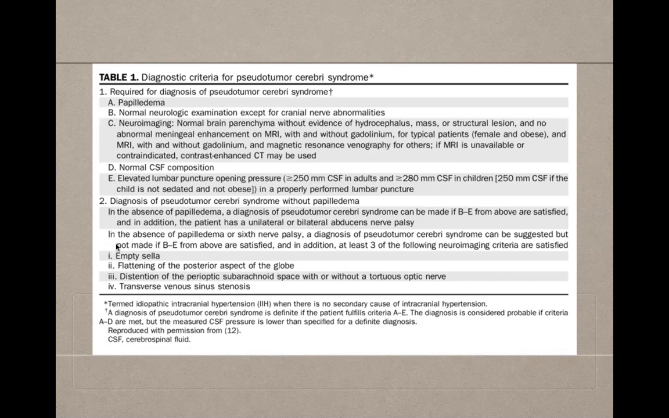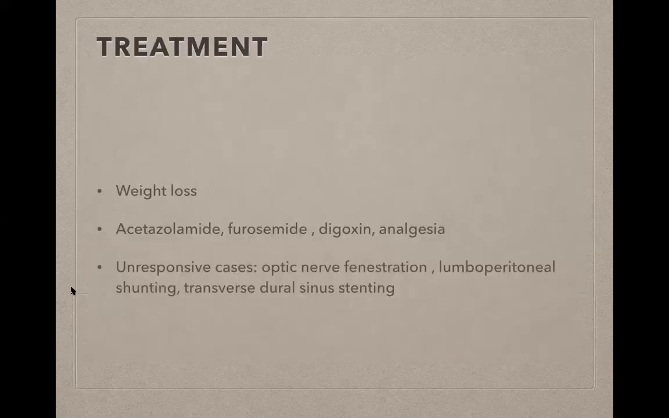In the absence of papilledema or sixth nerve palsy, a diagnosis of the condition can only be suggested but not made if B to E are satisfied, and in addition, at least 3 of the following neuroimaging criteria are also satisfied. The patient will have empty sella. There will be flattening of the posterior aspect of the globe. There will be distension of the perioptic subarachnoid space with or without a tortuous optic nerve. And there will be sinus stenosis on MRV.